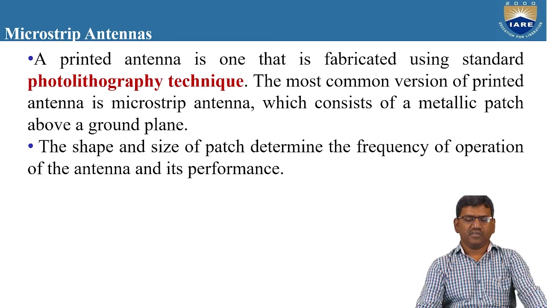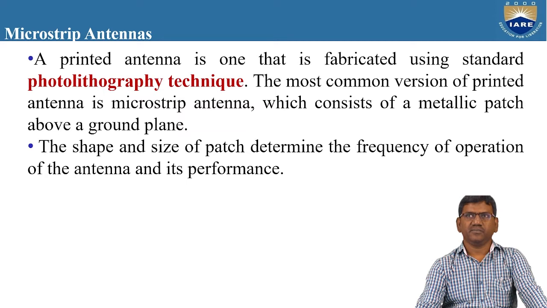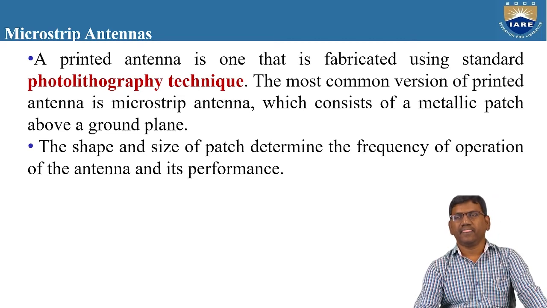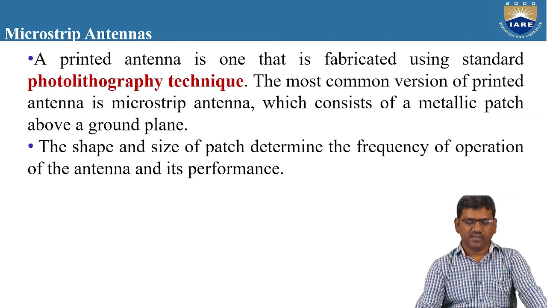The most common version of a printed antenna is a microstrip antenna, which consists of a metallic patch above a ground plane. Right? The patch is made up of a metallic strip, a metallic conductor, or a metallic plate. A patch is nothing but a metallic plate above a ground plane. The shape and size of the patch determine the frequency of operation of the antenna and its performance.